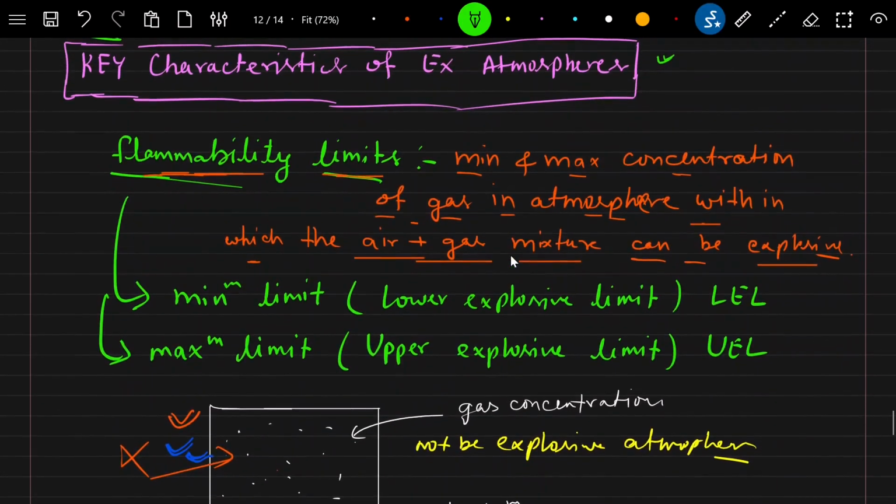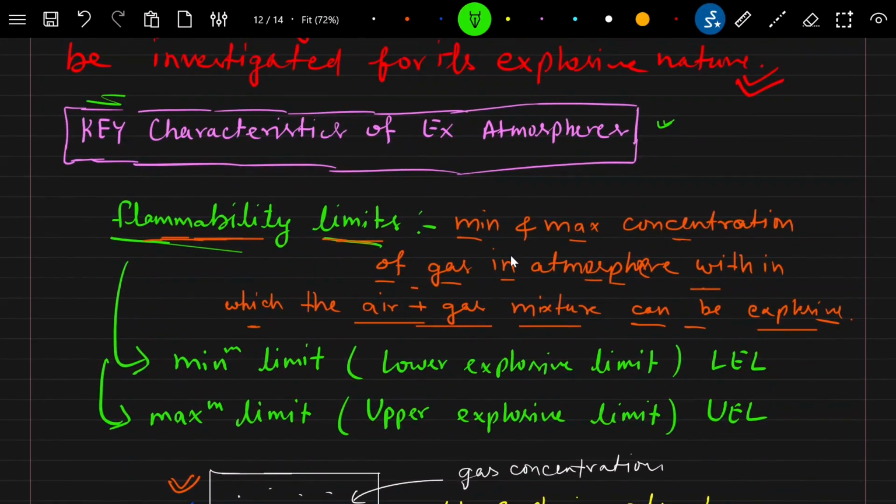Okay, today we are going to understand the key characteristics of EX atmosphere. Here we understand about the flammability limit. As the name itself suggests, flammability limits are the limits under which flammability occurs. Limits, which are the minimum and maximum concentration of gas in an atmosphere within which the air plus gas mixture can be explosive. This is called flammability limit.